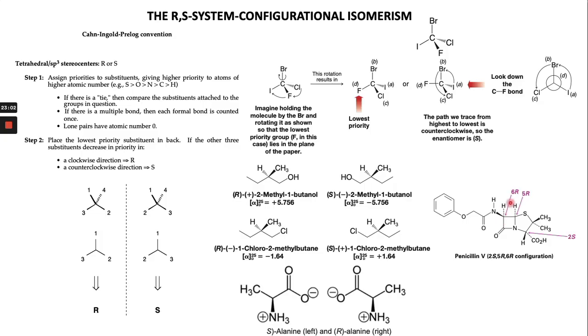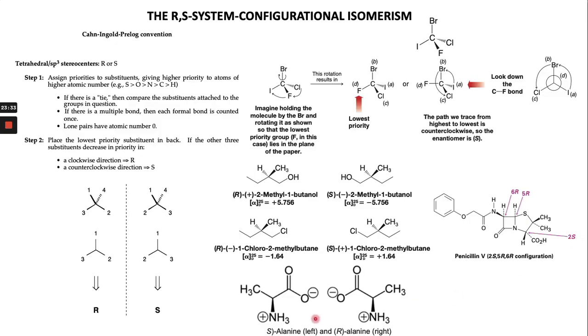The stereochemistry of this carbon is 6R, and 5R, and for carbon number 2, starting the numbering from here, the stereochemistry of this stereogenic center is 2S. So all chiral carbons in this molecule have different configurations.